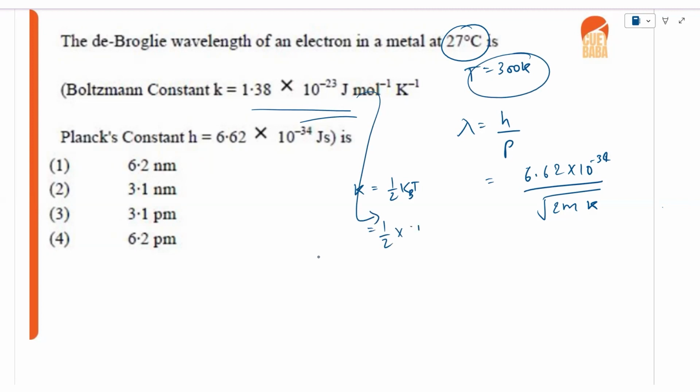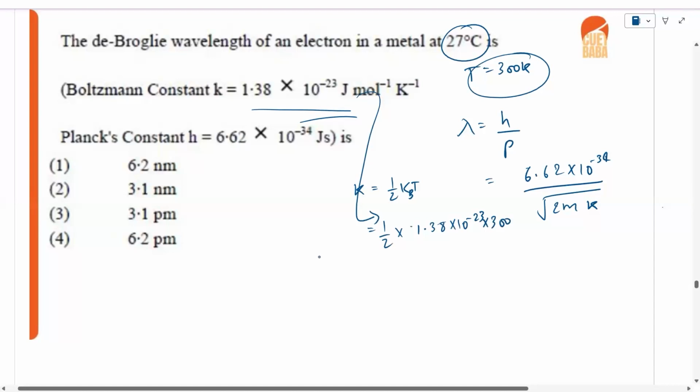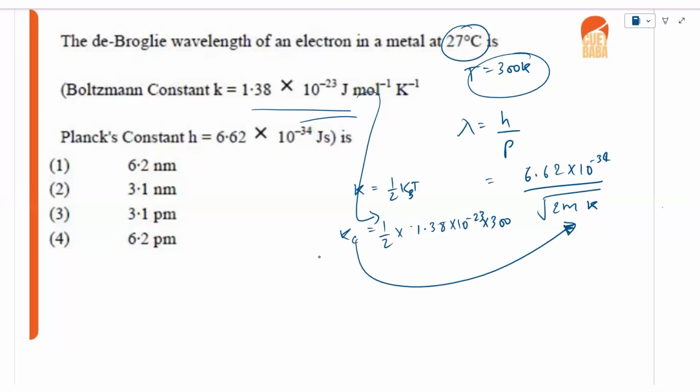You can plug in the kB value, 1.38 times 10 to the power of minus 23, and the temperature is 300. So you can calculate the kinetic energy of the electron and plug it into this equation. So you can get the final answer.